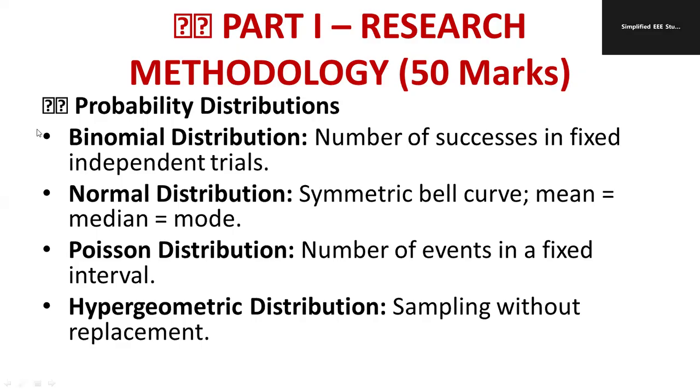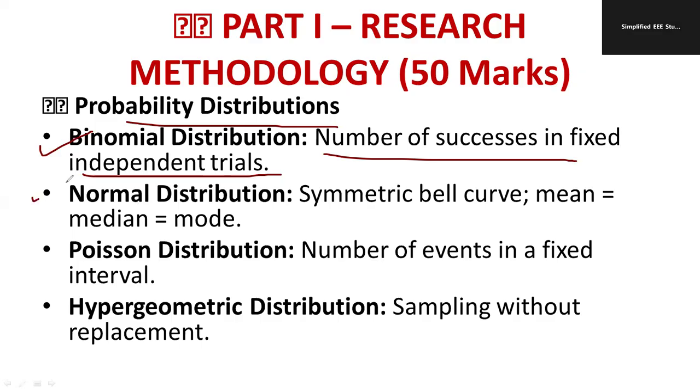Regarding the probability distribution, the following topics are very, very important. What is binomial distribution? Number of successes in a fixed independent trial is known as binomial distribution. There is one equation, the probability equation, also there. Try to remember. Normal distribution: symmetrical curve, bell curve, that is very important. That is called the normal distribution.